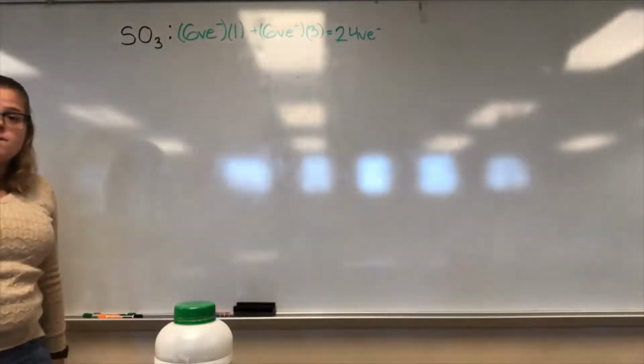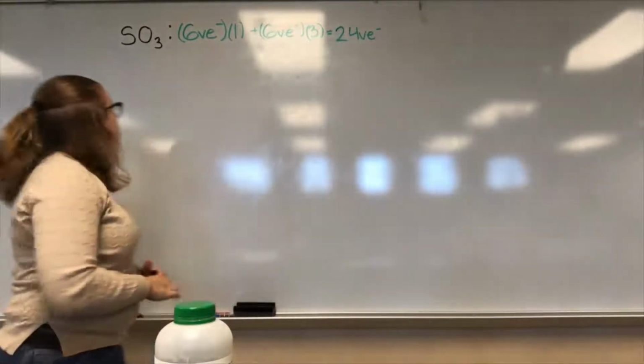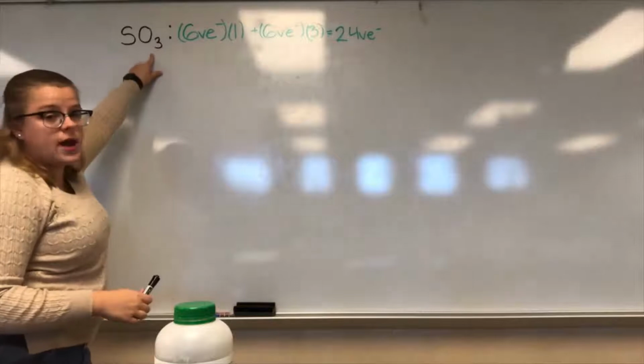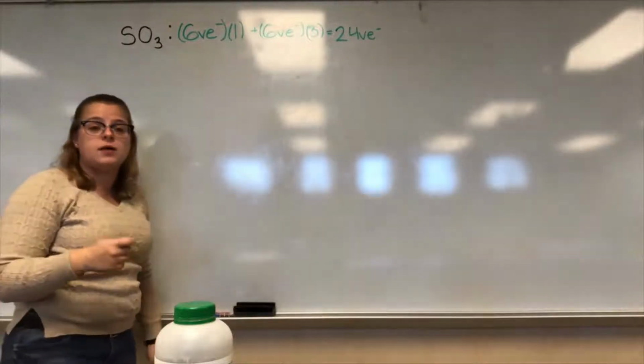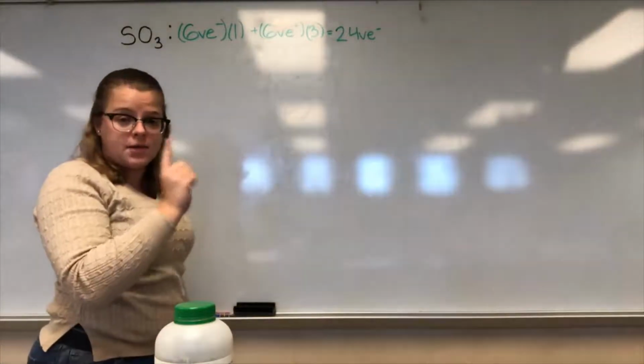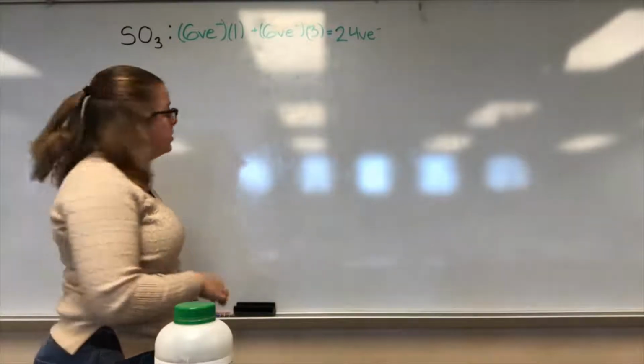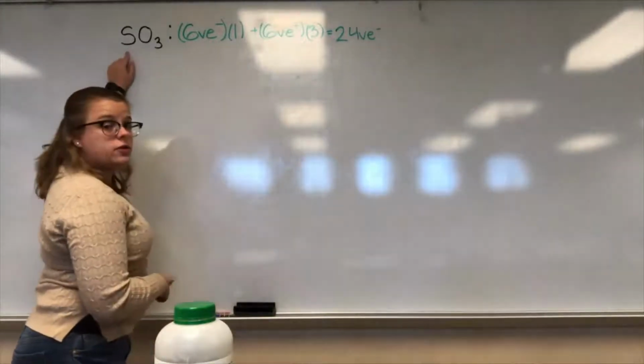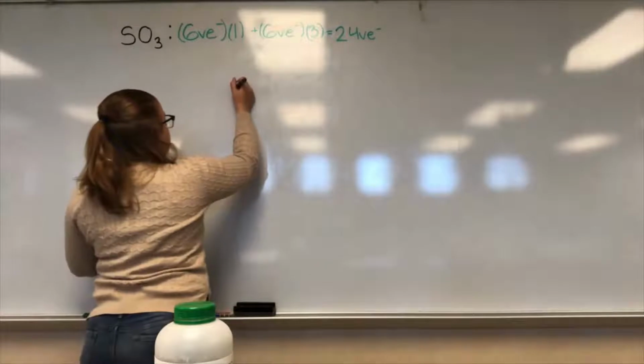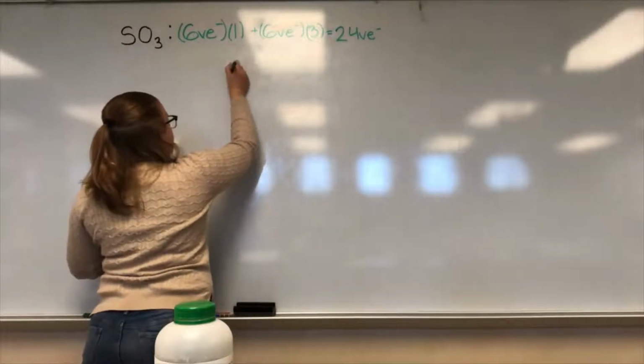Next step, figure out which one's our center atom. We have 1 sulfur, 3 oxygens. Remember, the center atom is the element that's only one of them in the compound. There's only one of them in the compound. Since there's only 1 sulfur in this compound, sulfur is going to be our center atom.